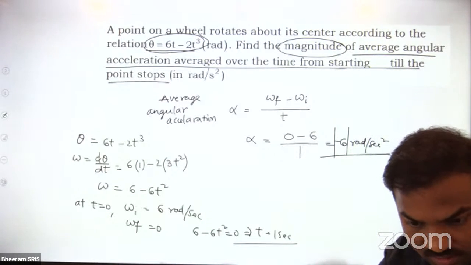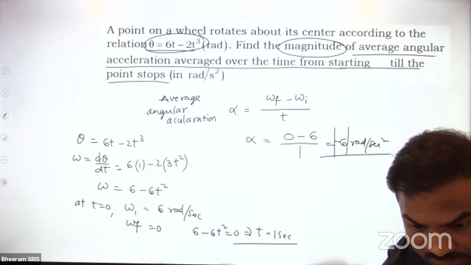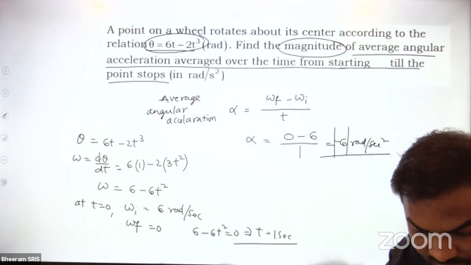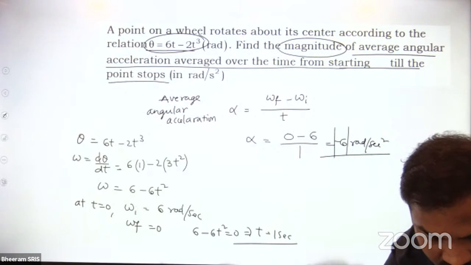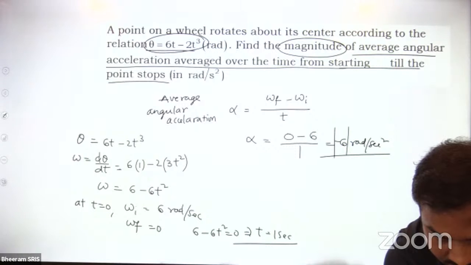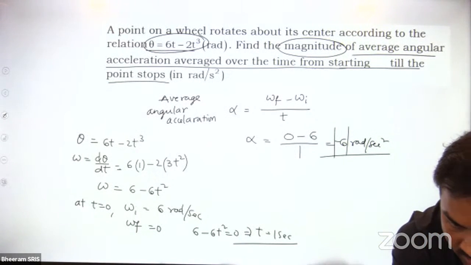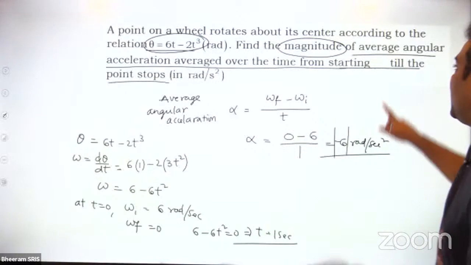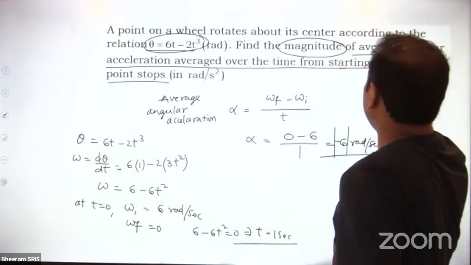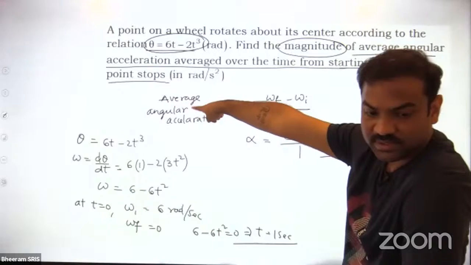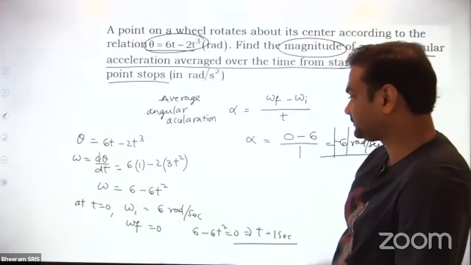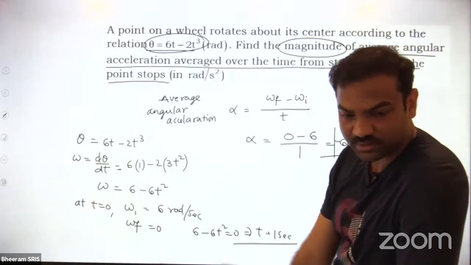Did everyone write it? Write this down once, fast. So average angular acceleration is final angular velocity minus initial angular velocity by time taken. Try to understand the last statement. That's very important. They are asking the average angular acceleration till it stops. That means what is the final angular velocity? Final angular velocity is 0.